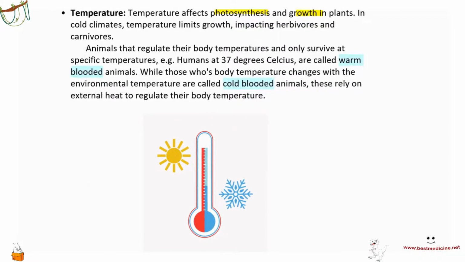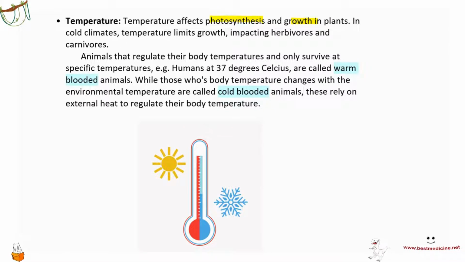Here's a little bit of something extra that I've added. Animals that regulate their body temperatures and only survive at specific temperatures, for example, humans at 37 degrees Celsius, are called warm-blooded animals. Warm-blooded animals are those animals that only survive at a particular set point temperature. They have the ability to regulate, do homeostasis of their temperature.